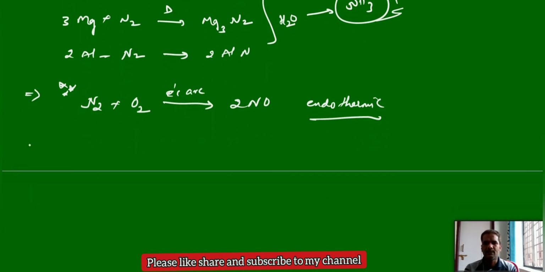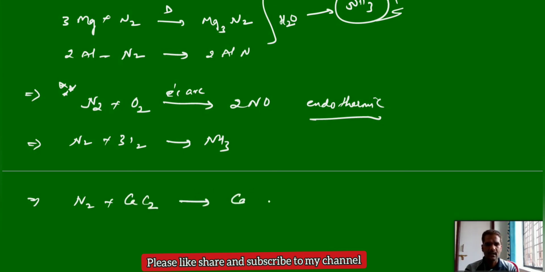And other important chemical properties of nitrogen. Nitrogen can be used for the preparation of some fertilizers, like ammonia preparation. Nitrogen and hydrogen, you will get ammonia. Next, when nitrogen reacts with calcium carbide, it will form calcium cyanamide, CaCN2.